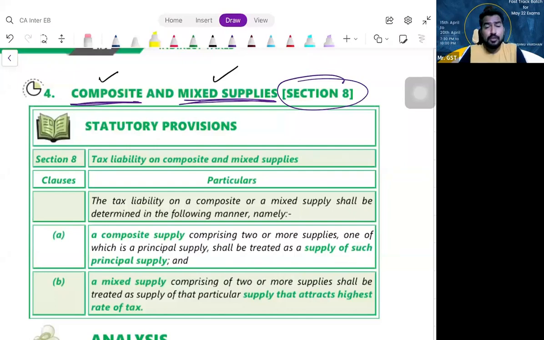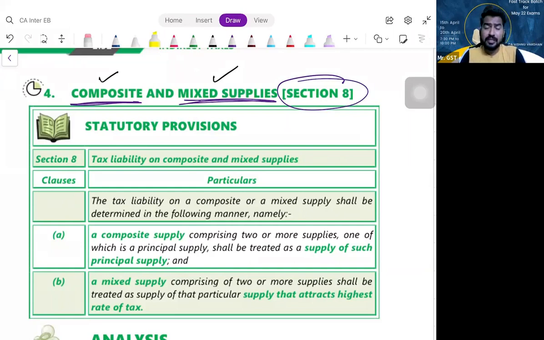So what is composite supply and what is mixed supply, my dear friends? Generally, when I'm paying a single price and getting bundled supplies, if they are naturally bundled in the ordinary course of business, then it is called composite supply. What is the tax treatment? Identify the principal supply. The whole transaction shall be treated as supply of such principal supply.